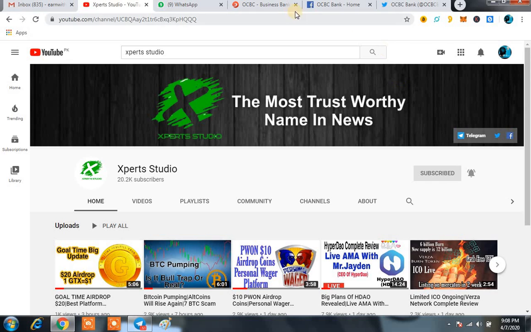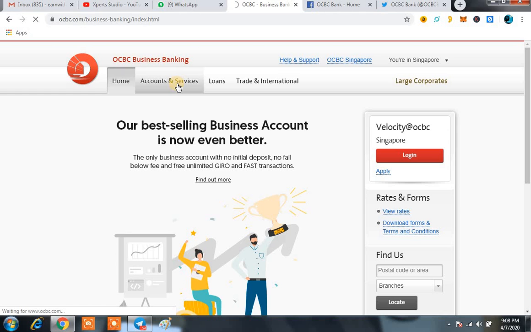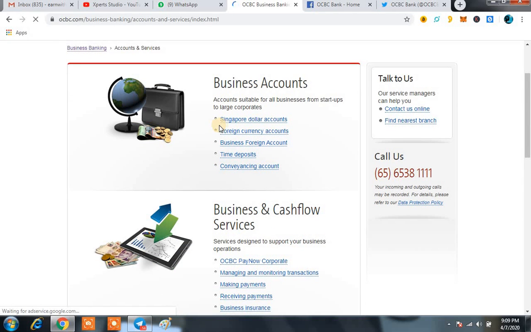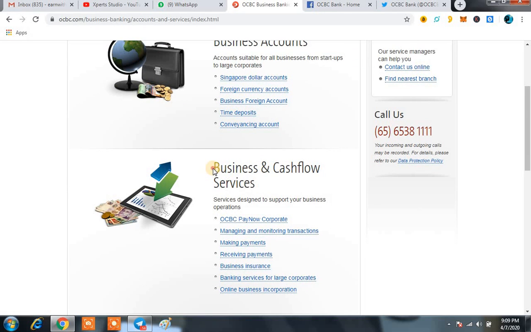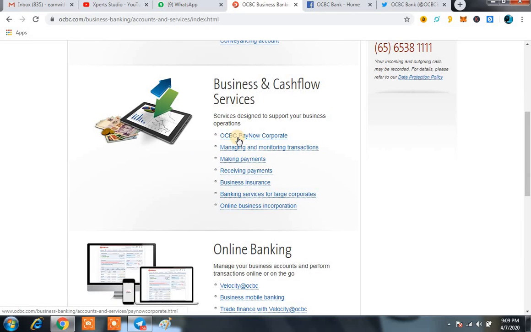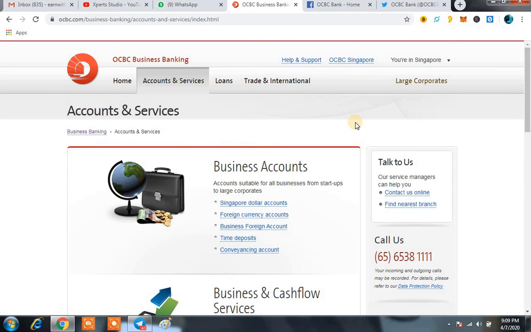So right now, here you can see each and everything regarding the platform, accounts, and basically the services which they are giving away at this time. Here you can see the business accounts, the Singapore dollar accounts, foreign currency accounts, business foreign account, the time deposits, and you can also see their business and cash flow services. Here you can see OCBC Pay Now Corporate: managing and monitoring transactions, making payments, receiving payments. It means if you are going to use this platform, then you don't have to worry about anything.